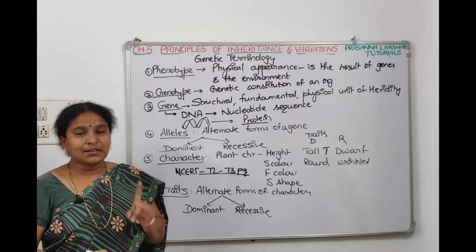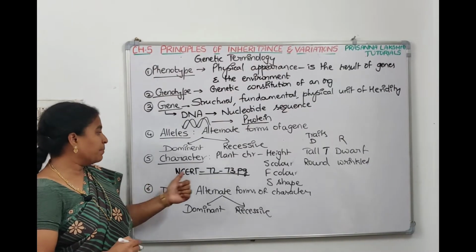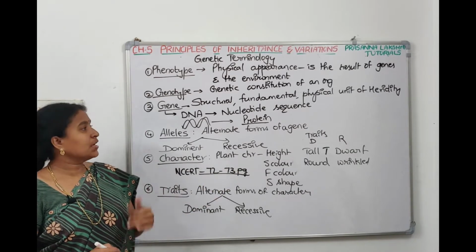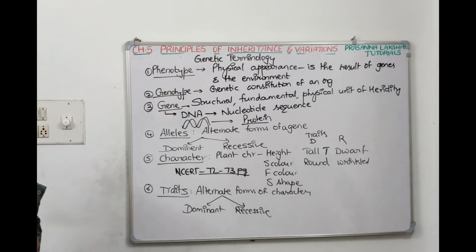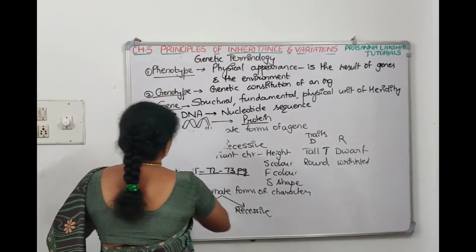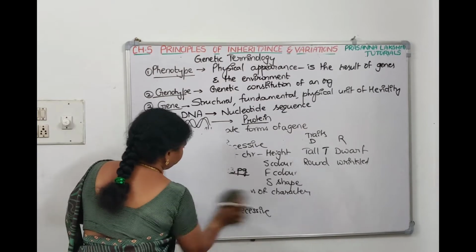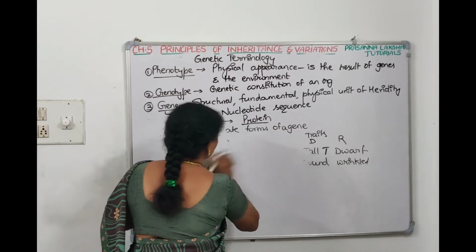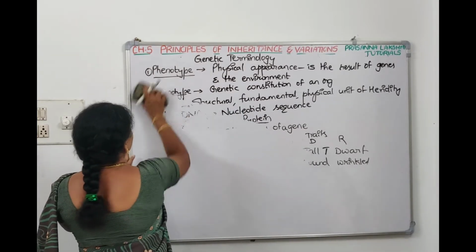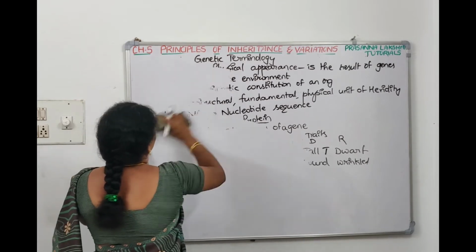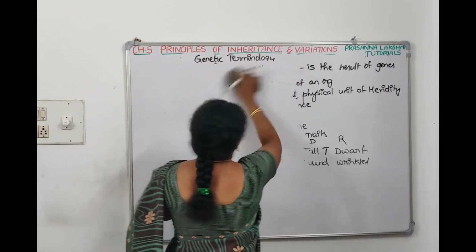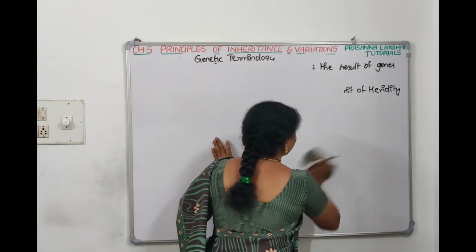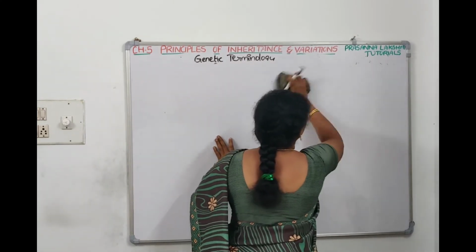This genetic terminology is there in NCERT page number 72 and page number 73. Take a screenshot, we will continue with the remaining terminologies. Now what did we discuss so far? We discussed what is genotype, what is phenotype, what is gene, then what are alleles, what is character, what are contrasting traits, right?